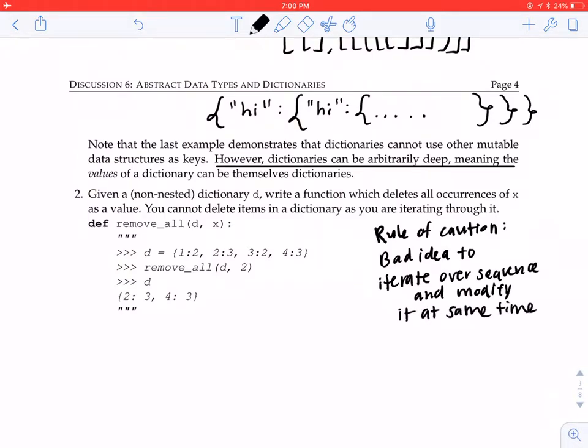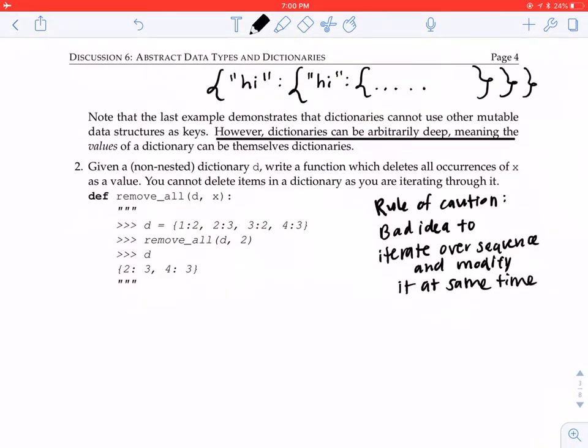So this is bad because every single step of the iteration, you're going to be changing something about the sequence. And so the sequence you started with is not going to be the same thing as the sequence that's in the middle of the loop. And so this can cause all kinds of weird behaviors and not give you the result that you're expecting.